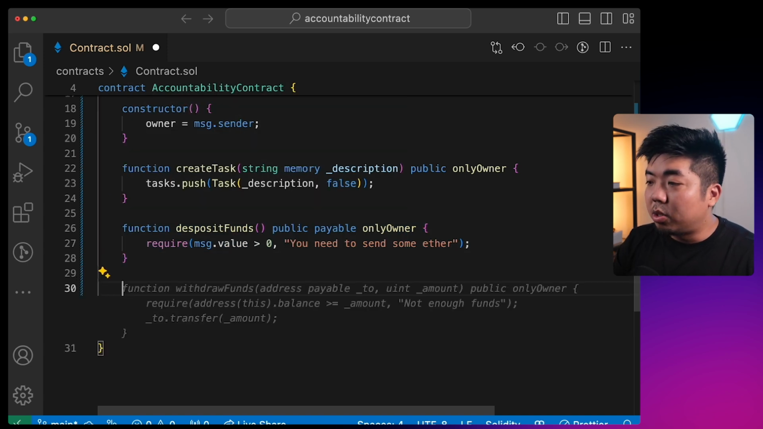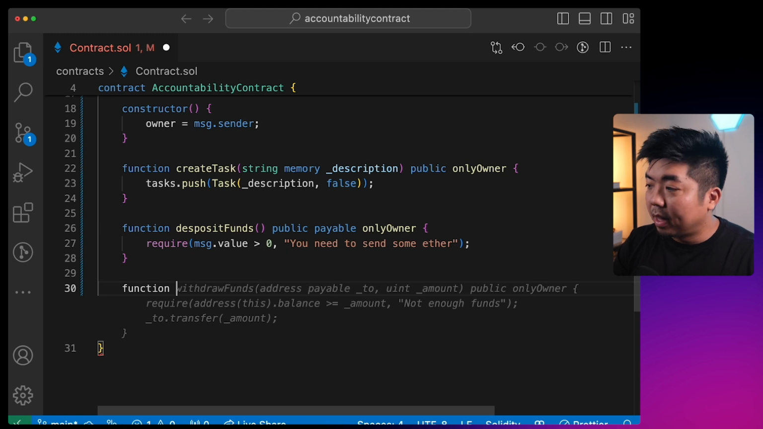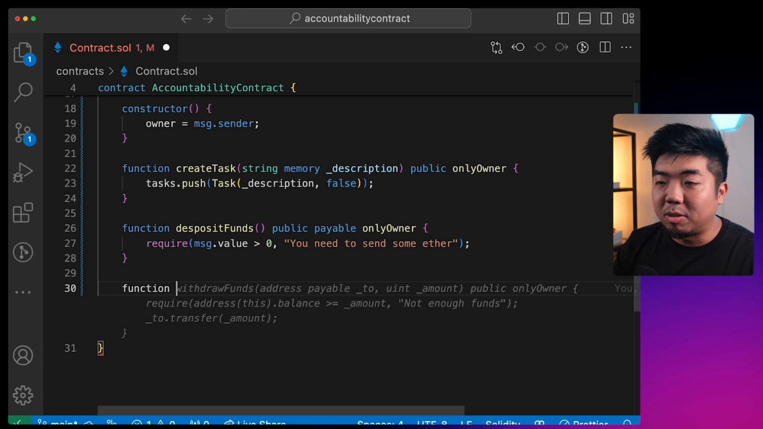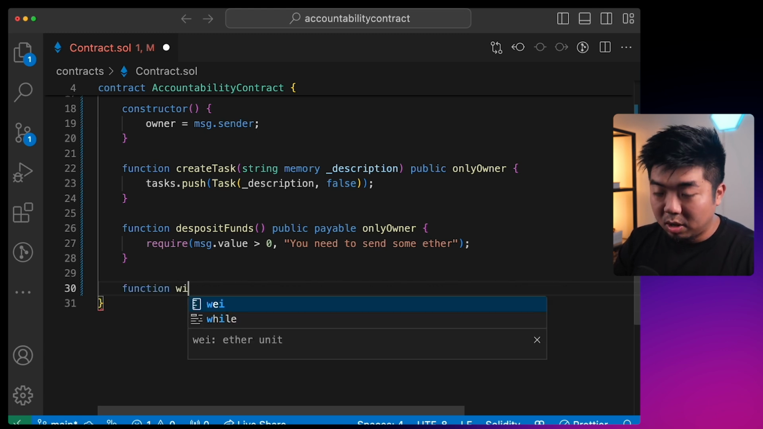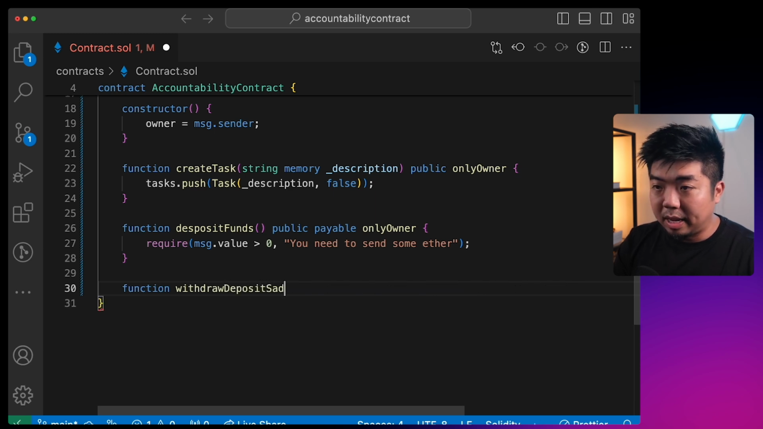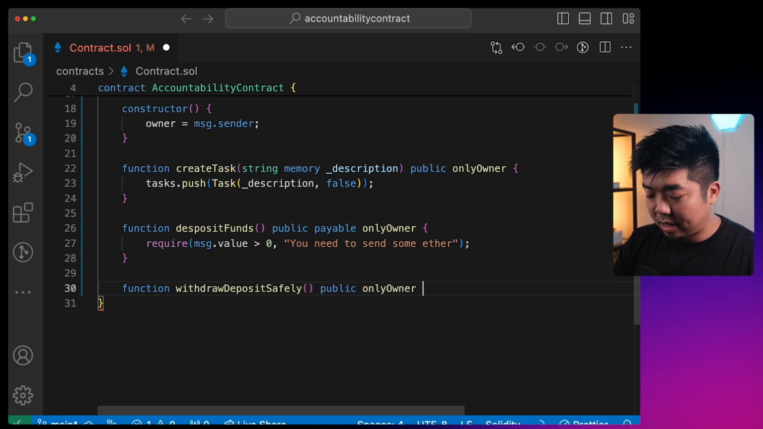Now we are going to create a function to withdraw the funds. And this is just a safety function, in case you accidentally put funds in and you didn't mean to, or you put the wrong amount. We're just going to create a safety withdraw function here that will withdraw the balance in the contract. So we're going to say withdraw deposit, and then we'll say safely. This is going to be a public and only owner function.